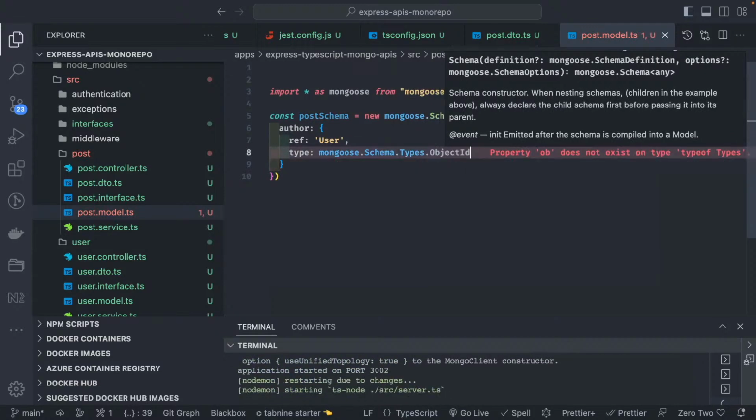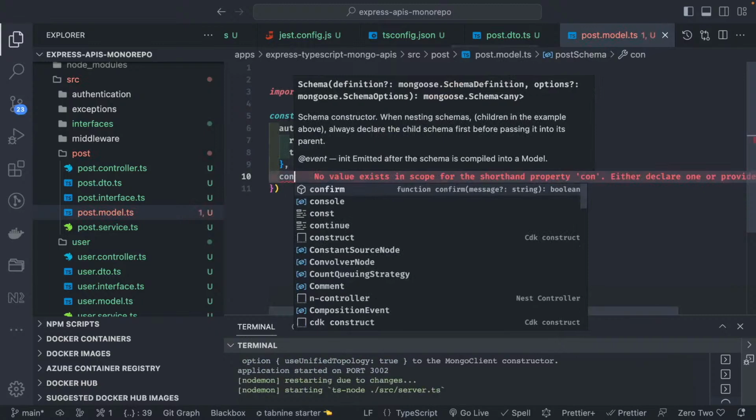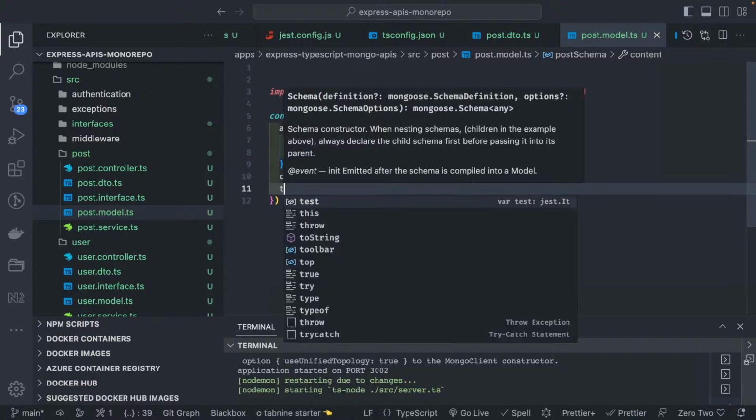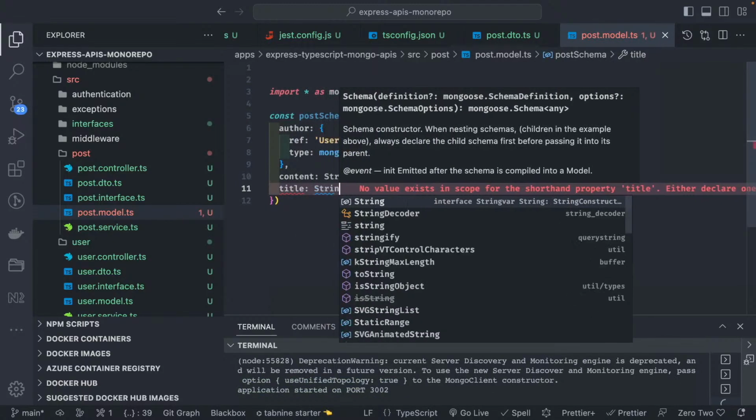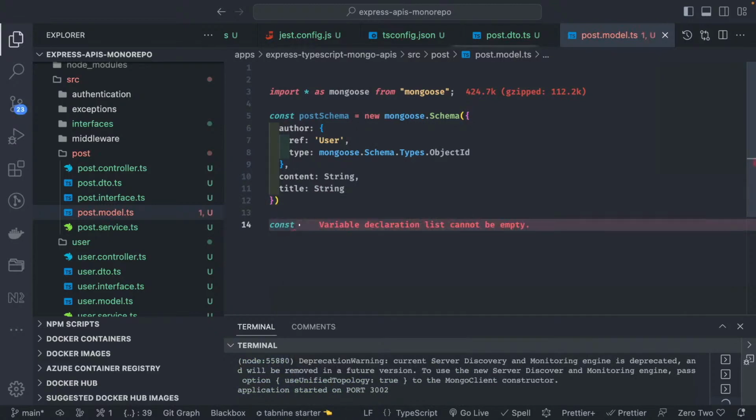So this is how TypeScript helps while writing code. And other than that, you can have a simple content which is of type string and title which is of type string. I'm not building an API here, I'm just trying to show you how it really works.